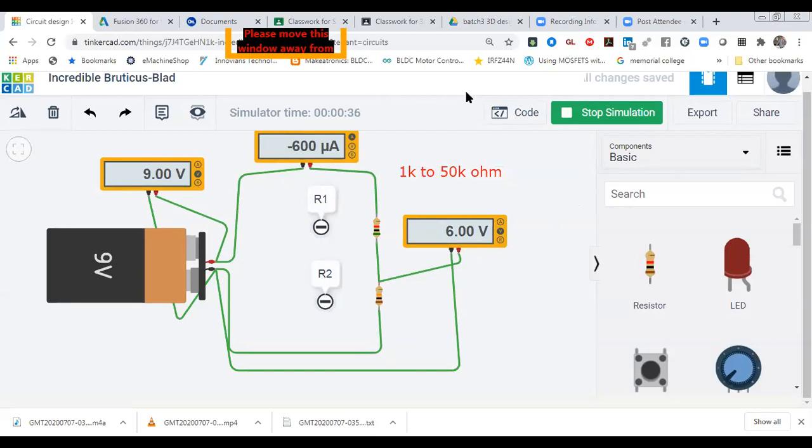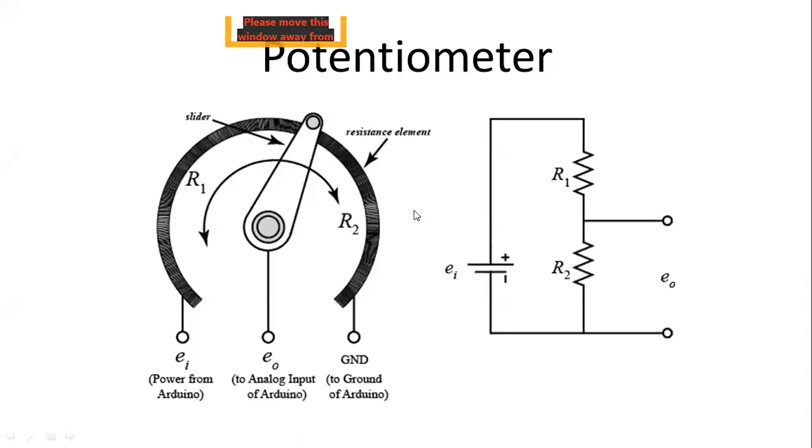So let me come back to that potentiometer. Yes. Over here you can see it. In this potentiometer, R1 and R2 are variable. So this one is a potentiometer. When we use the potentiometer, it will look like this. This one is our resistance, and this one is a variable resistor over here. This one is the output, we are going to get output over here, and this one is variable. So this value is changing.